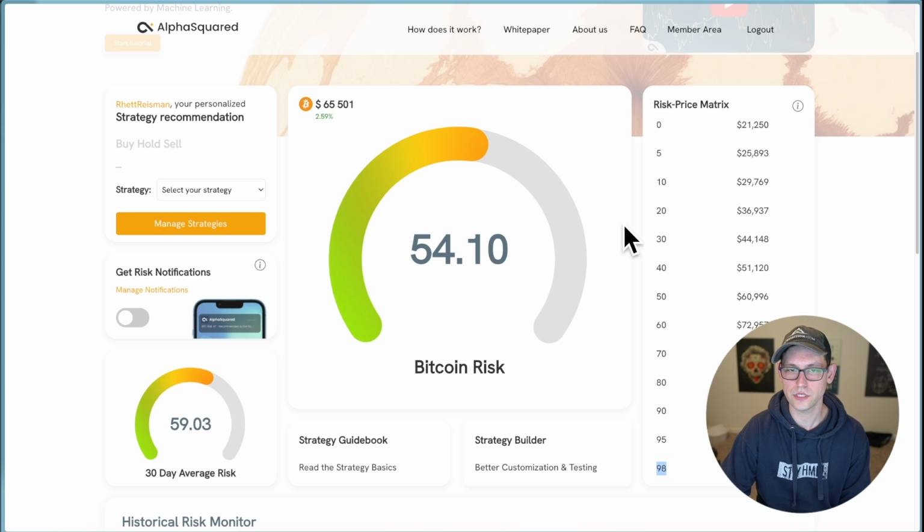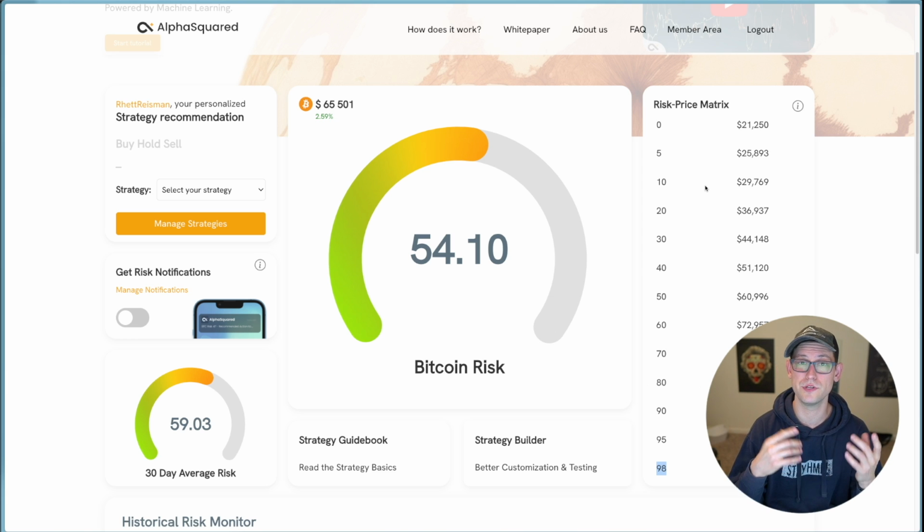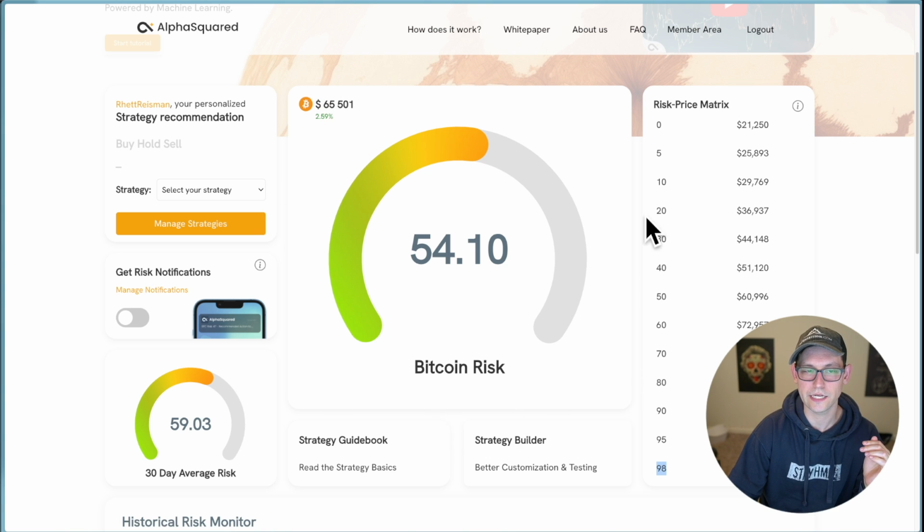So again, it's important to note that this risk price matrix changes over time based on market dynamics, and you can read more about how this risk price indicator is calculated over on AlphaSquared's website. But this approach to creating a single Bitcoin risk number solves a lot of the problems that we were talking about in the augmented DCA example.